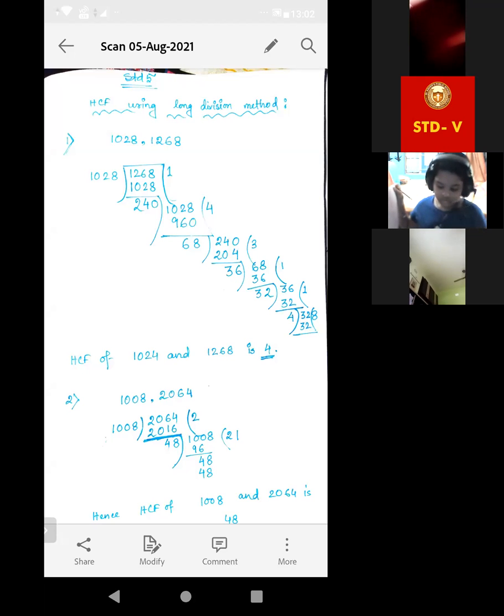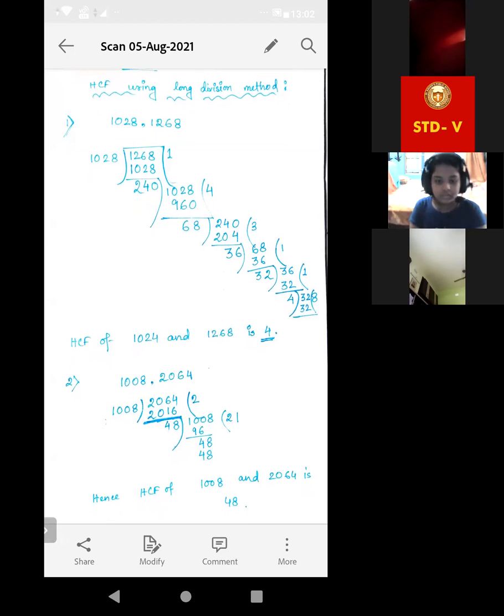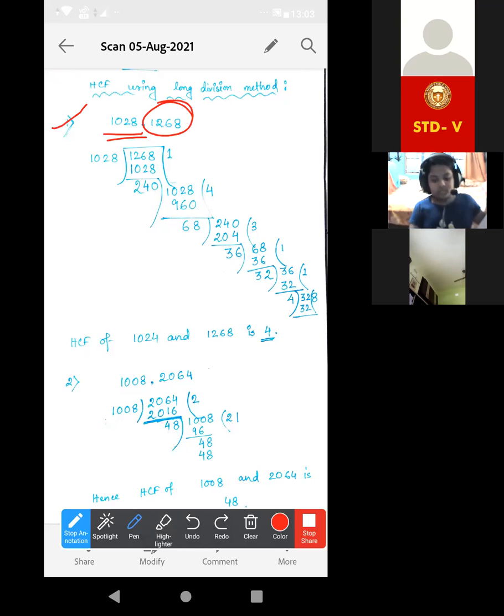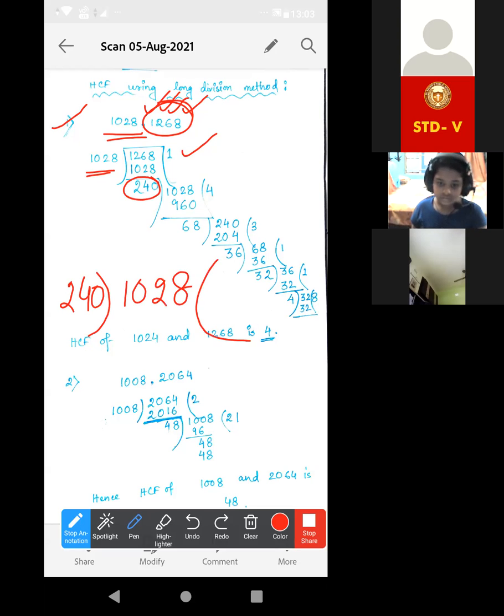Now look, HCF by using the division method. This question is from your book, exercise D, the first question. Look, we have to divide the greater one by the smaller one. It is 1268. So by 1 only it can be divisible. After that, the remainder is 240. So by this 240, we have to divide this 1028.